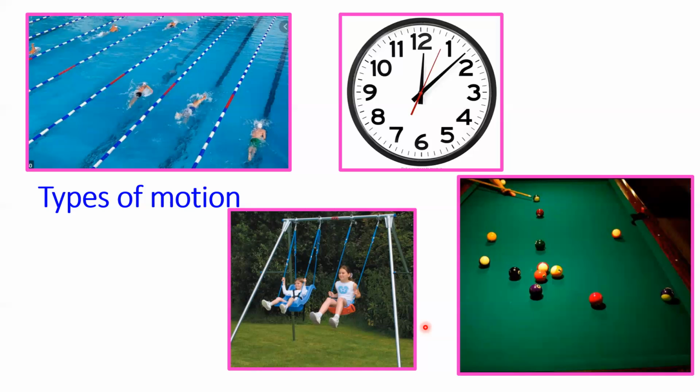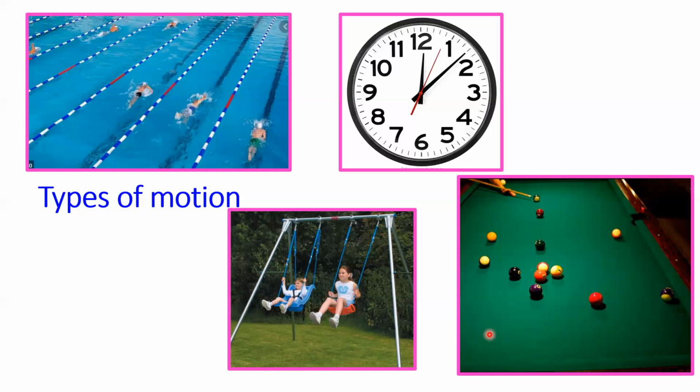Next, you can see the random motion. Random means in any direction. You can imagine the movement of a butterfly. We cannot predict the direction in which it is about to travel. In the same way, you would have seen the arrangement of the billiard balls on the table. The person uses the stick to hit one ball. It moves and hits the other balls which are kept at the center. The balls at the center will move in all possible directions, which is called random motion.